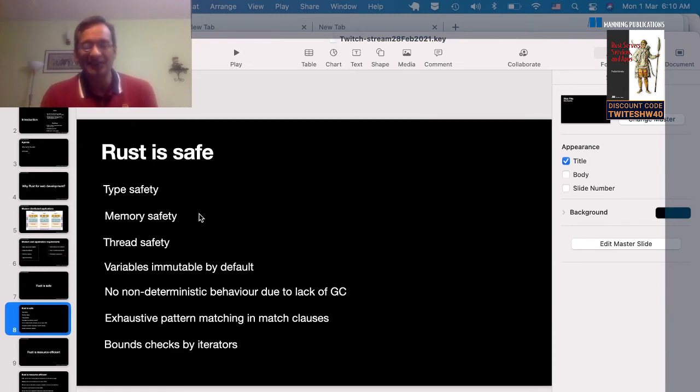But at the end of the day, one thing that I have personally realized is, once you have a program that has gone through all the compiler checks, a lot of downstream problems you avoid. So that's a good thing. So you can be secure that you're not going to get unpredictable errors at runtime. So that's memory safety in a nutshell for you.